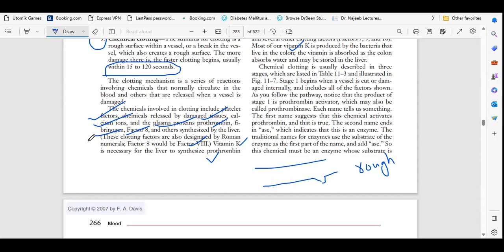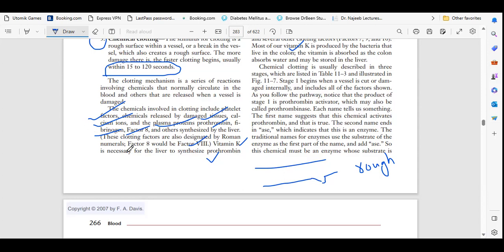All will gather and we will try to solve that problem. So first, this will happen. So not only platelet factors, their family will come and try to solve this problem.